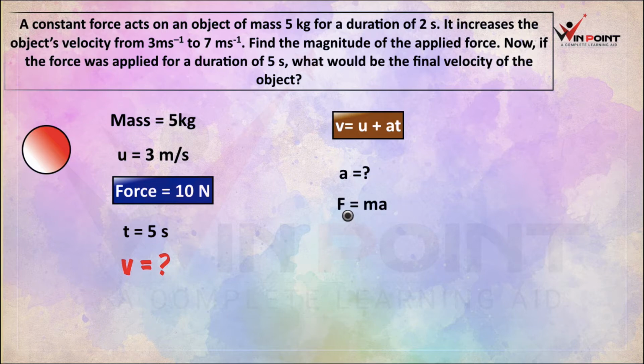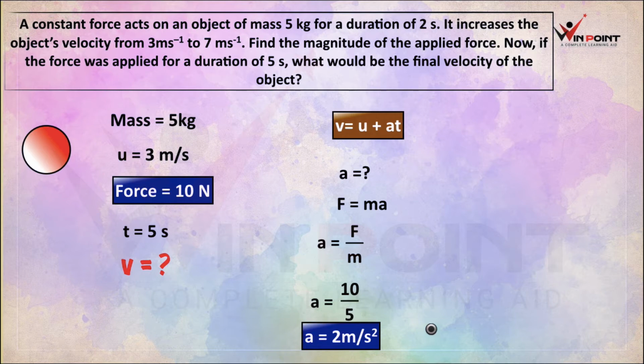There is an equation F equal to ma, and from that equation we can make an equation for a. What is the equation for a? A is equal to F by m. What is the value of F? 10 Newton. What is the value of m? 5 kg. It will be a is equal to 10 by 5, equal to 2 meter per second square. Now we are giving that value here. Now we got the value of a.